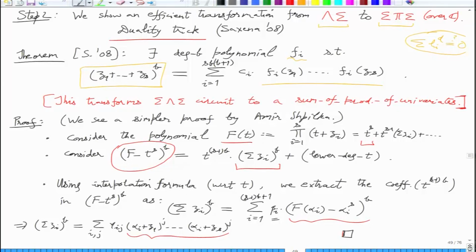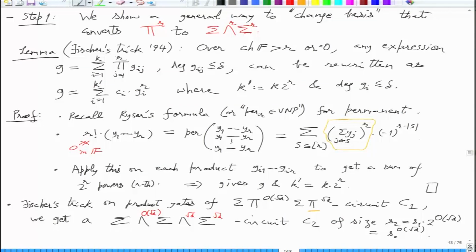So now once we have seen this, we have to apply this. This was a detour, so let us go back to where we were stuck. We were stuck here, right? Now this wedge sigma and the bottom wedge sigma, we will use the duality trick.